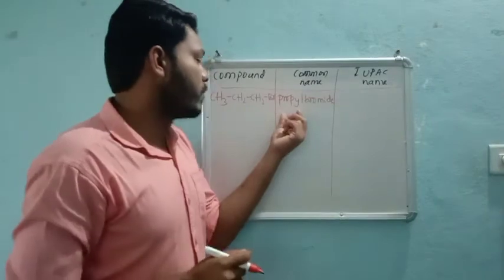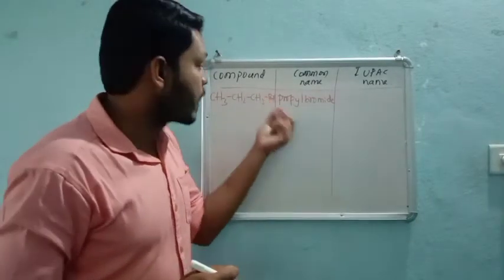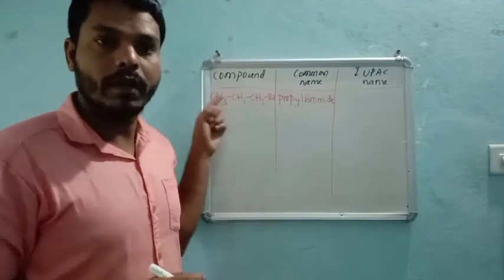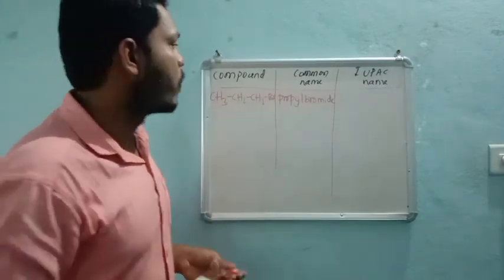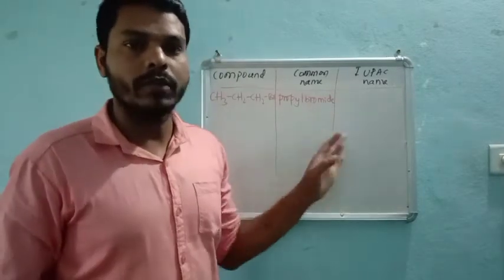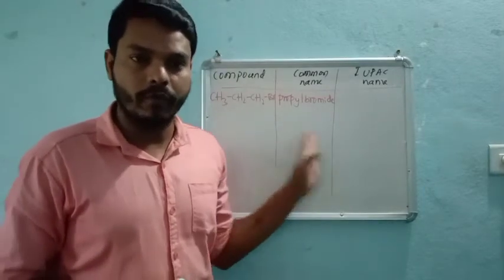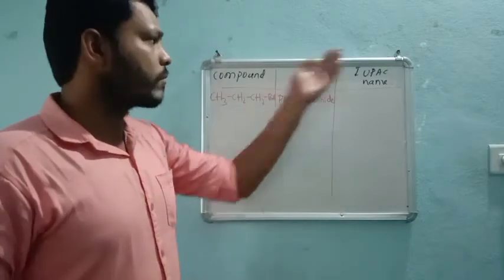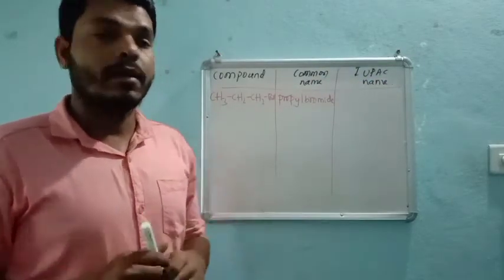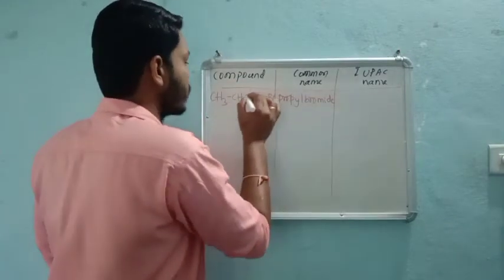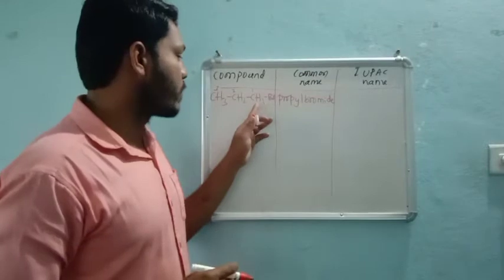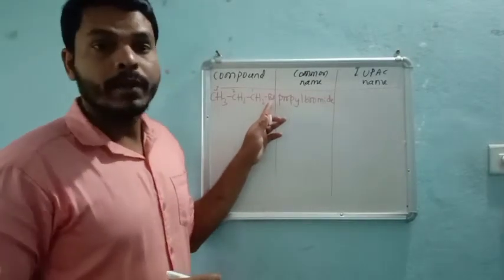In some books, you might have n-propyl bromide. Why? Because n means normal chain. Now, what is the IUPAC name? In IUPAC name, we need to add the halogen first, and we also add a number: 1, 2, 3. I am giving priority to this carbon because this carbon has the functional group.